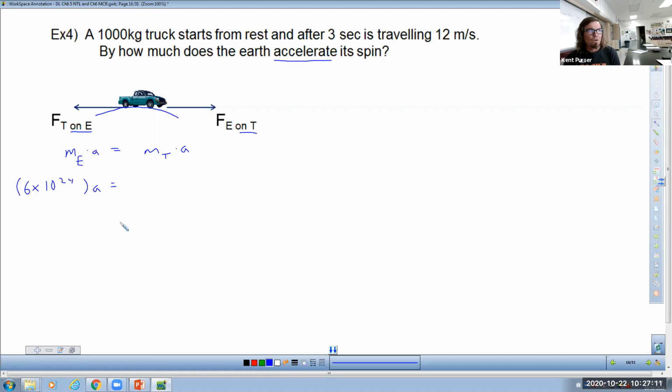6 times 10 to the 24th times A equals mass of the truck, which is 1,000. And then we run into our first problem. They didn't give us the acceleration of the truck.